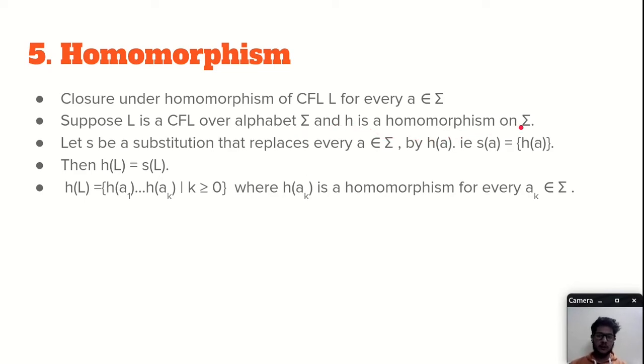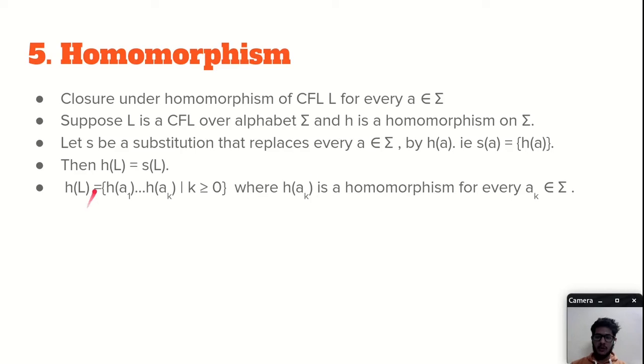So you might know that homomorphism is the substitution of alphabets of a language L to some other alphabets. So a symbol is converted to some other symbol. Okay, so let S be a substitution that replaces every a belonging to sigma by h(a), the homomorphism of a. We take the homomorphism of a and we replace the a in the language L by some other symbol, so that S(a) is equal to h(a), right?